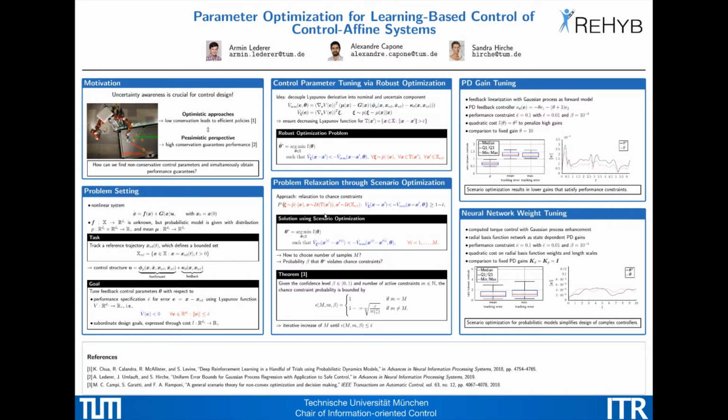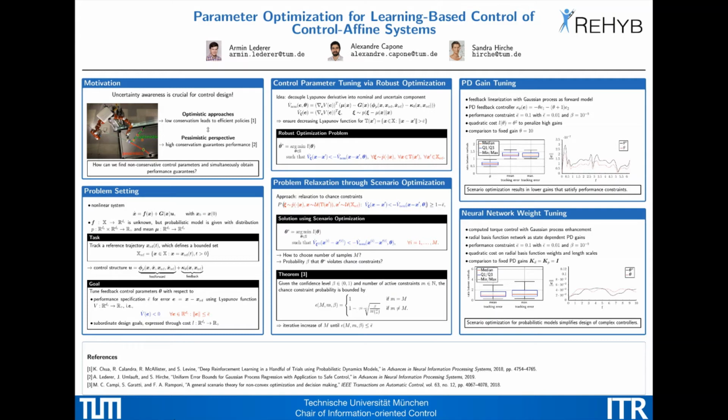For this, we draw sample states, sample reference states, and sample uncertainties from the corresponding distributions here. Furthermore, we replace the originally probabilistic constraint by deterministic constraints here, but we enforce them on all the samples. Therefore, this optimization problem can be solved using standard gradient-based numerical optimization methods. However, theta star depends now on the random samples and thereby becomes a random variable itself. So what is the probability that theta star violates the chance constraint? And how should we choose the number of samples m?